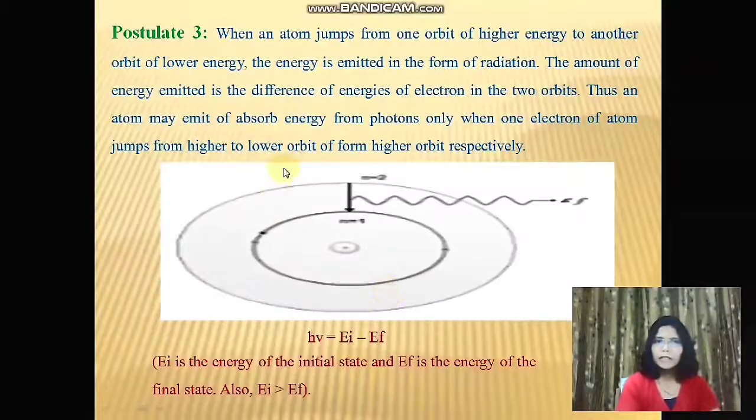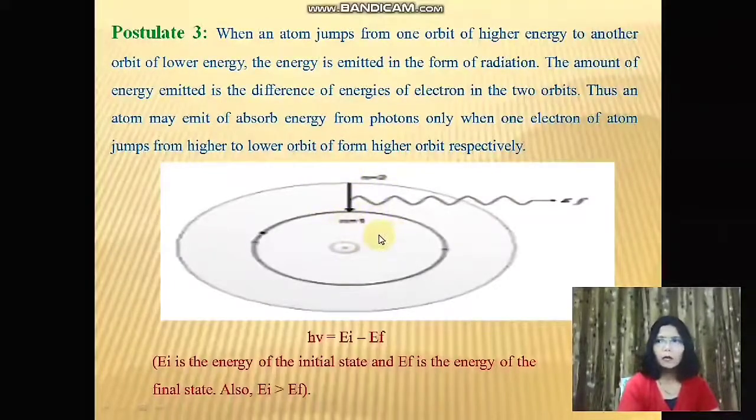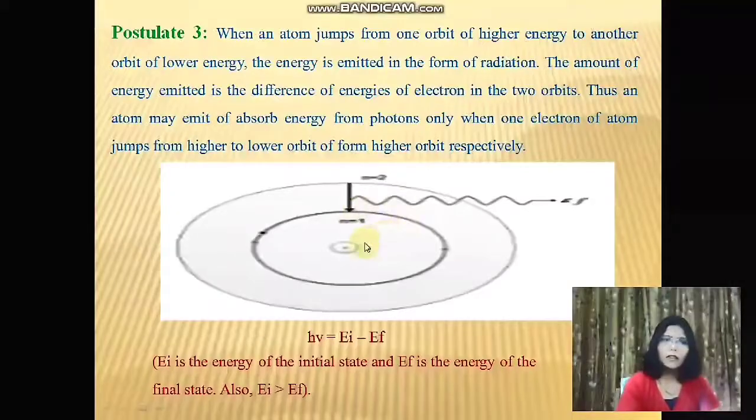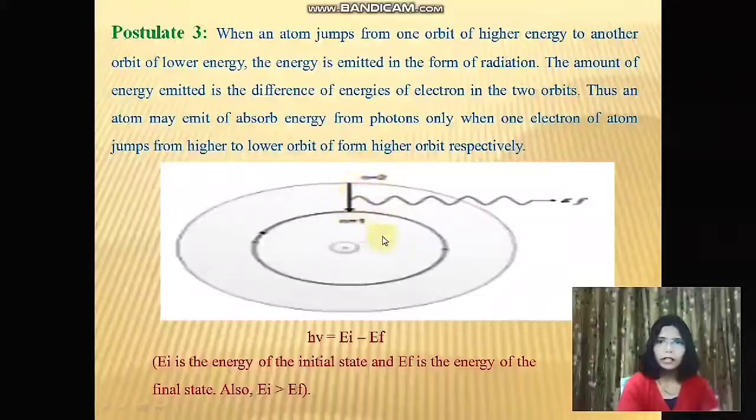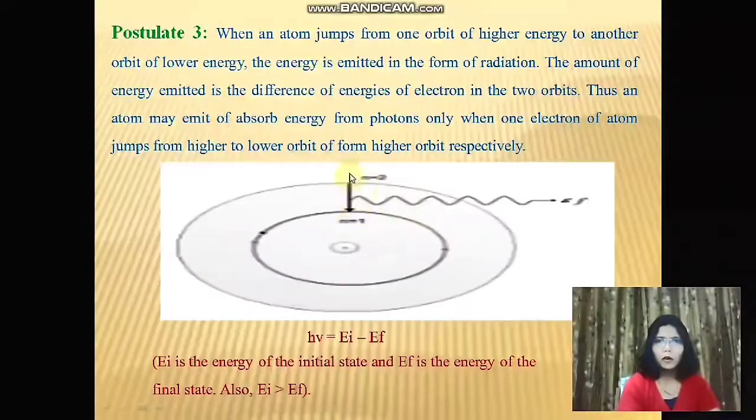The third postulate states that when an electron jumps from one orbit of higher energy to another orbit of lower energy, the energy is emitted in the form of radiation. The amount of energy emitted is the difference between the energies of the electron in these two orbits. Thus, an atom may emit or absorb energy in the form of photons only when an electron of the atom jumps from a higher to a lower orbit, or from a lower to a higher orbit, respectively.